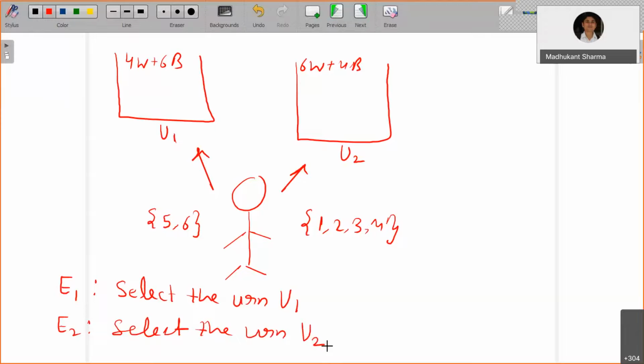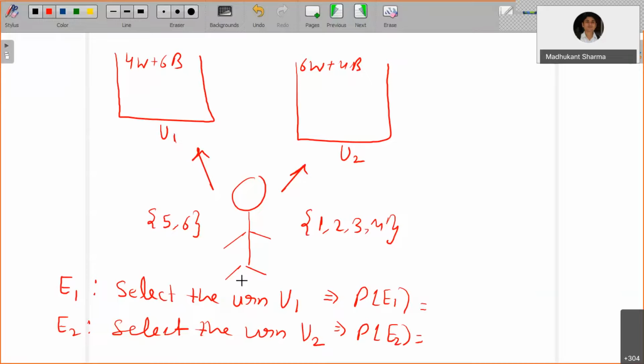You are going to roll a die. If it shows 5 or 6 dots, you select U1. If it shows 1, 2, 3, 4 dots, you select U2. So you will definitely be able to tell the probability of selecting U1 and of selecting U2, and these are the only possible things. So E1 and E2 are mutually exhaustive and also exclusive, because both cannot take place at the same time. You cannot select both urns.